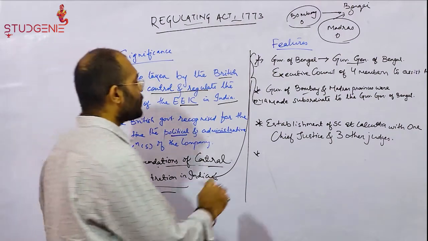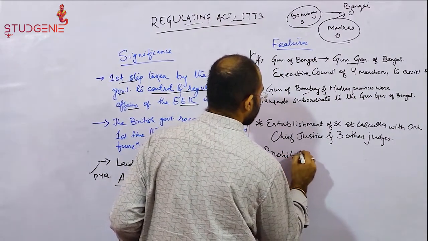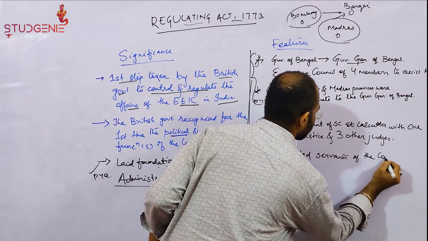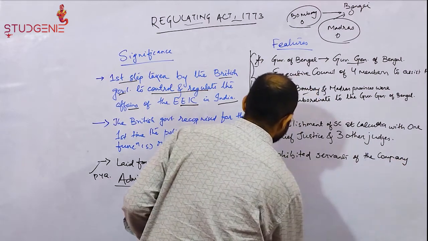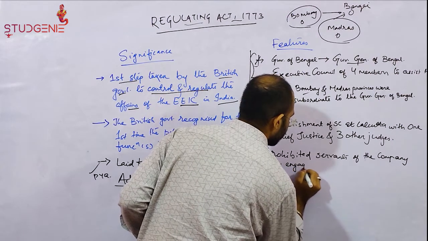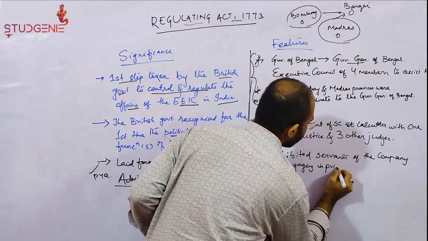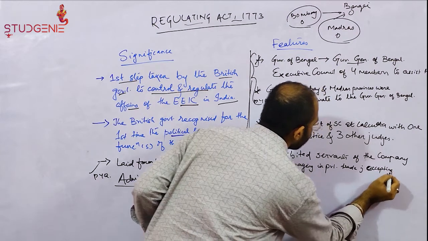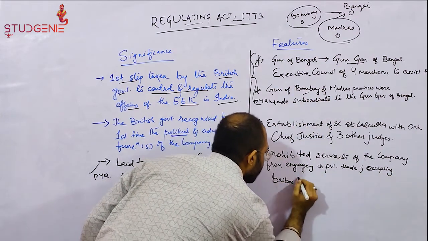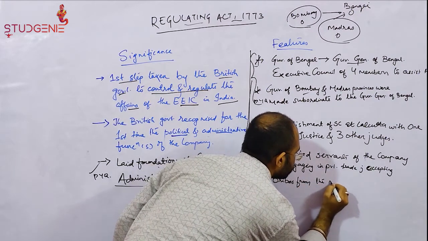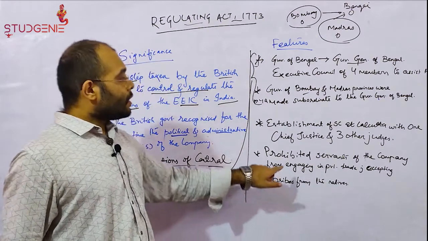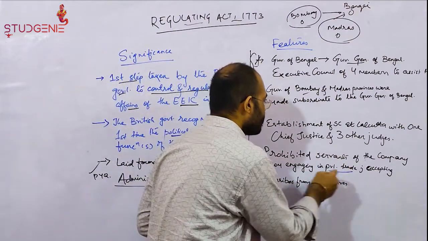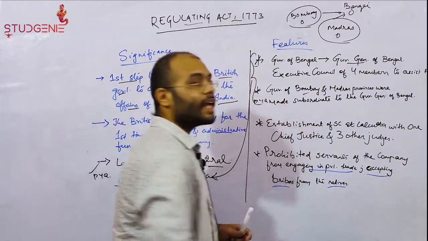The other important feature of this act is that it prohibited the servants of the company from engaging in private trade, as well as accepting bribes from the natives.